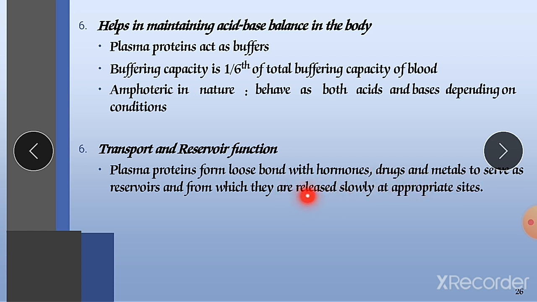So from one place they are carrying those hormones and drugs to another place, and they are releasing them slowly. So these plasma proteins have a very great role in their controlled release. They are carrying them, because the hormones or drugs are released into our blood, and they are carried from one place to another place.